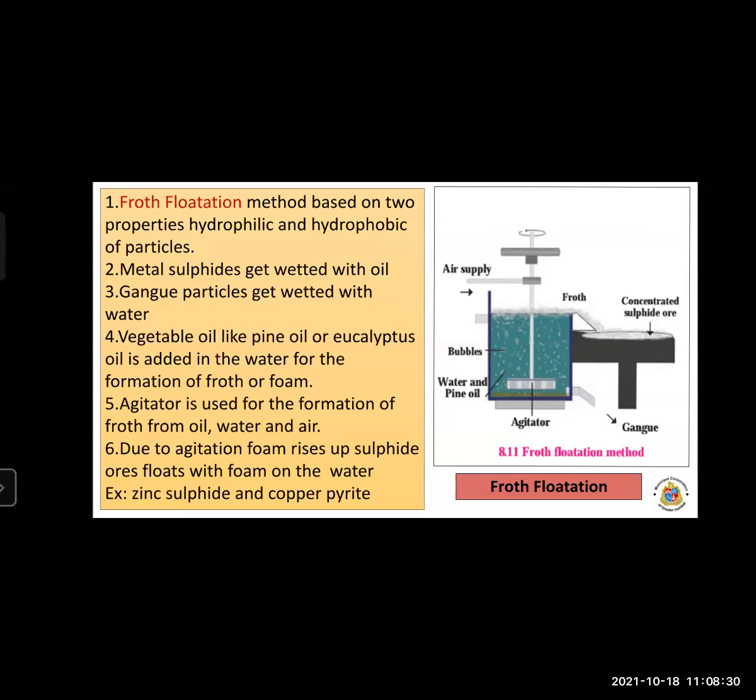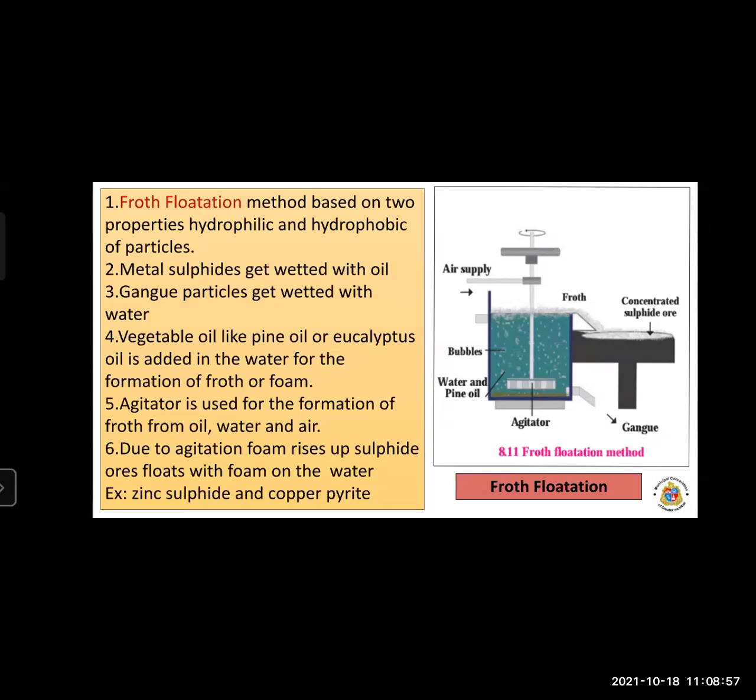Because of the agitating rod, it forms the foam or froth. It forms the bubbles because of the air pressure, and we use pine oil or eucalyptus oil. Due to the agitation, the sulfide ores float with the foam on the water.